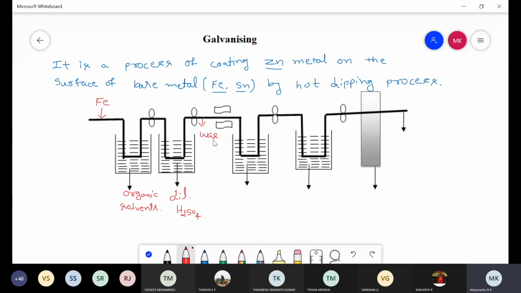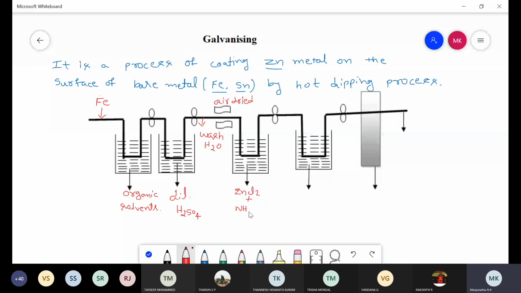After air drying, the metal surface is treated with a mixture of zinc chloride and ammonium chloride. This mixture prevents the further oxidation of zinc metal.